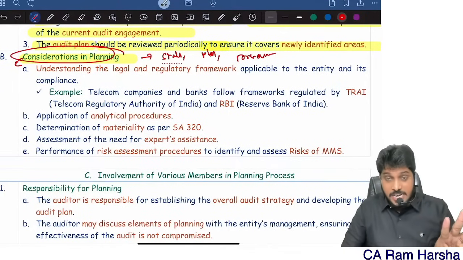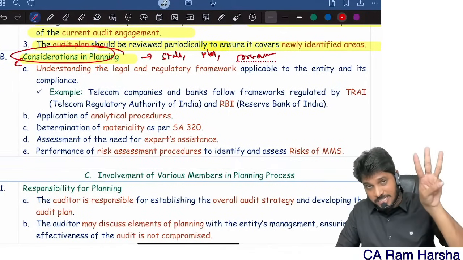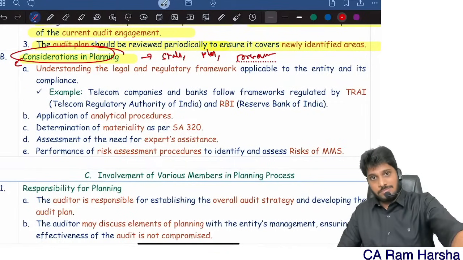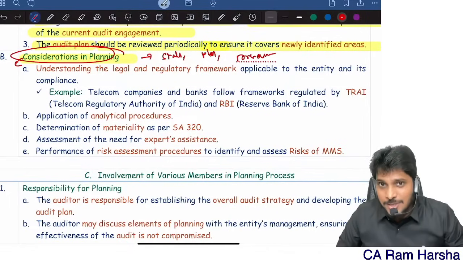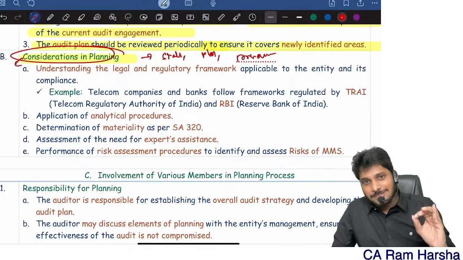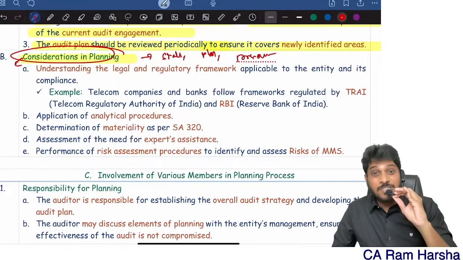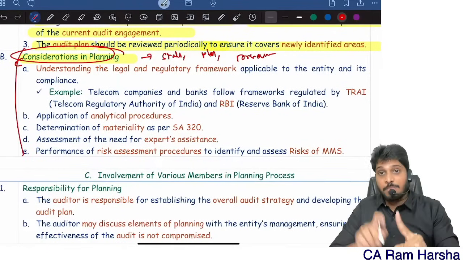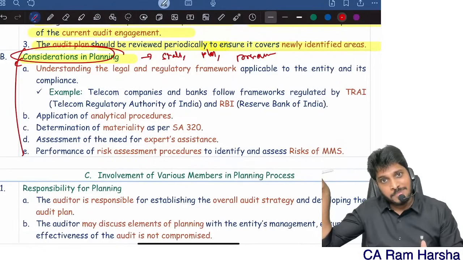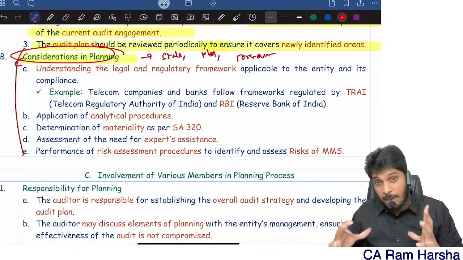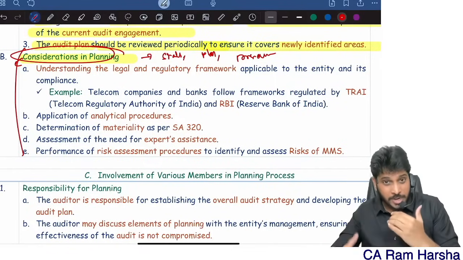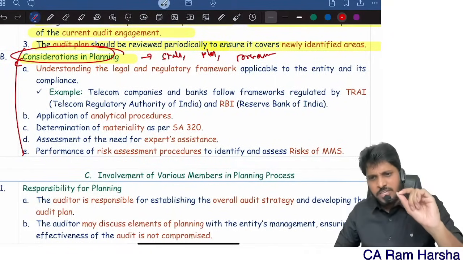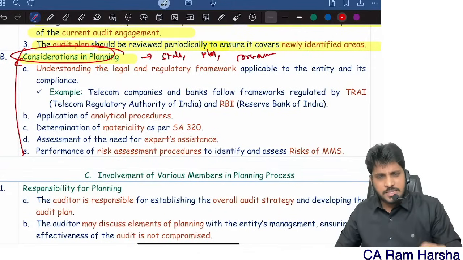This is considerations in planning, considerations in strategy, considerations in program, considerations in plan. There are 3 more ways. That is why, even though the chapter is less than 10 pages and the weightage is very high, there are high chances that if this question is asked, a student might write some other answer. That is the reason why this chapter is very complex. Even though you read it a number of times, you will not understand. So this is a very tough chapter in CA Intro Audit.